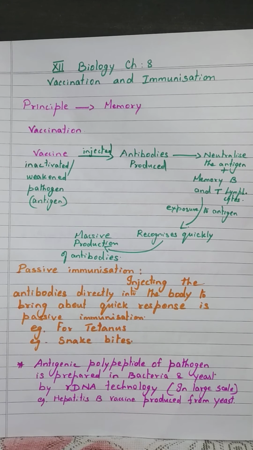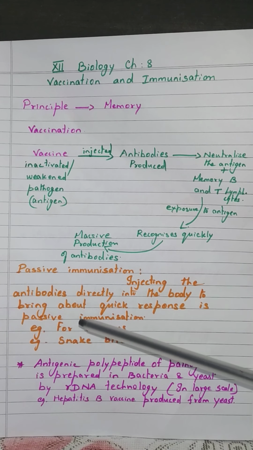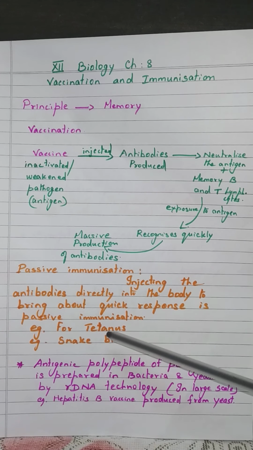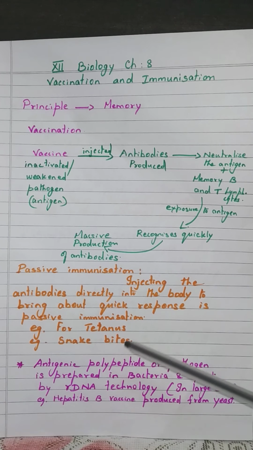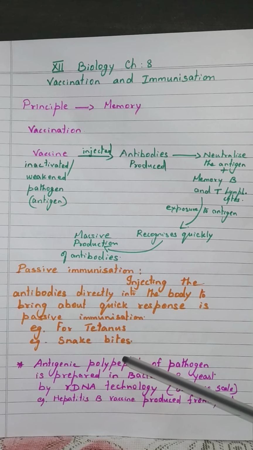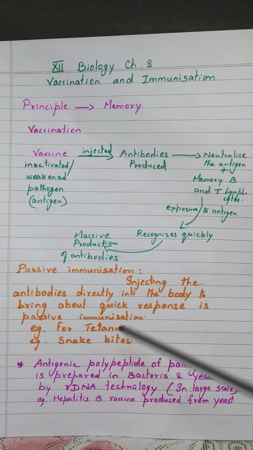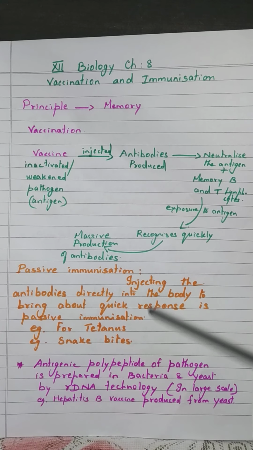Another case: if a person is infected with some deadly microbes to which a quick immune response is required, as in tetanus, we need to directly inject the preformed antibodies or antitoxin. Even in cases of snake bites, the injection given to the patients contains preformed antibodies against the snake venom. And this type of immunization is called passive immunization.